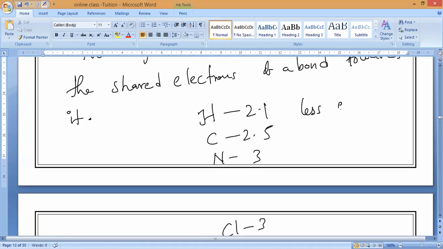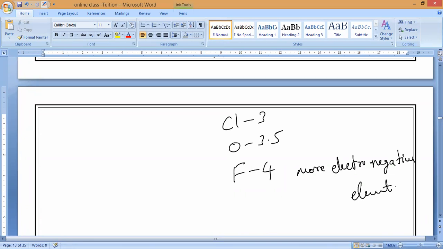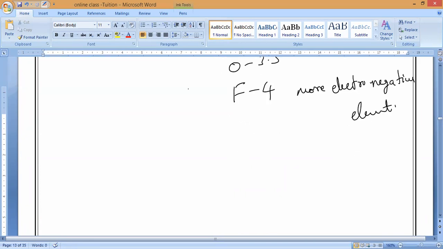This is called the less electronegative element, and this is called the more electronegative element. So in the formula, whom should come on the left hand side? The less electronegative element on the left side, and the more electronegative element on the right side.